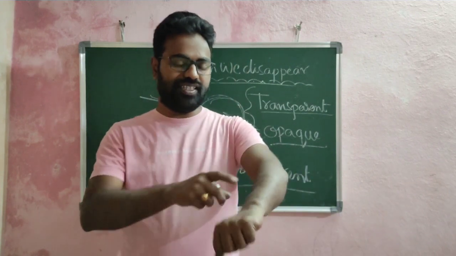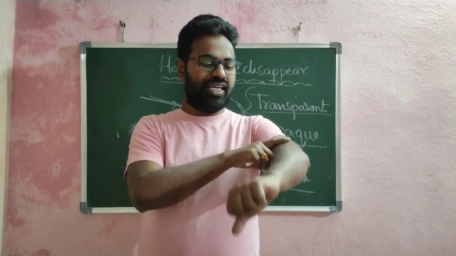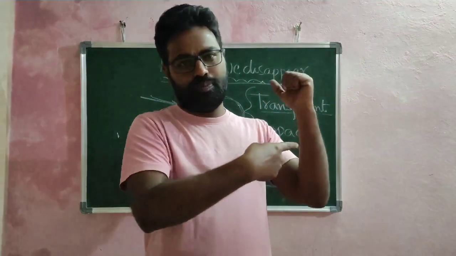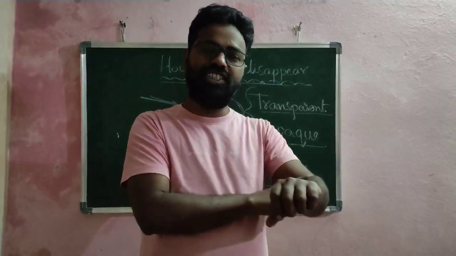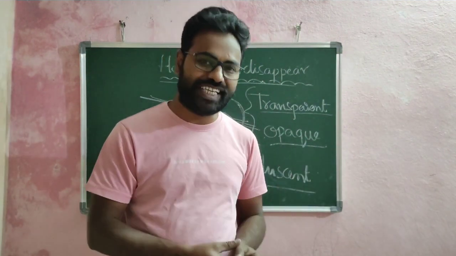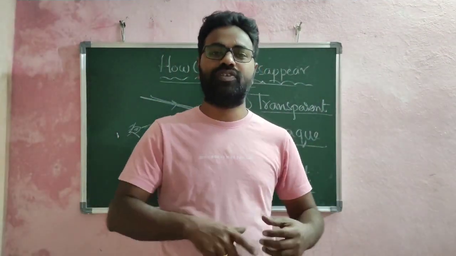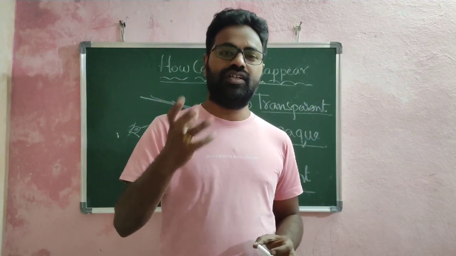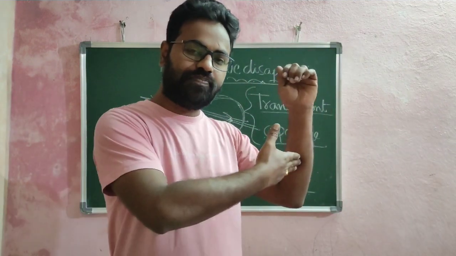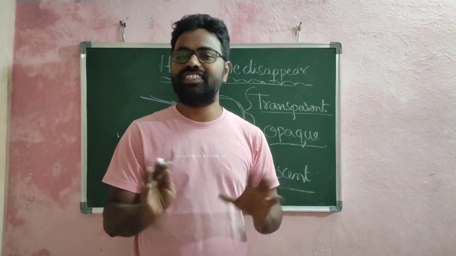That means this is our body, and if light falls on our body and reflects back, as this is opaque, that means it does not allow light to pass through inside. Therefore it is visible. Now if we have full control over our body and could oscillate all the particles, all the atoms in our body with very high frequencies, obviously the light which falls on us will pass through our body. In such a case our body is not visible.